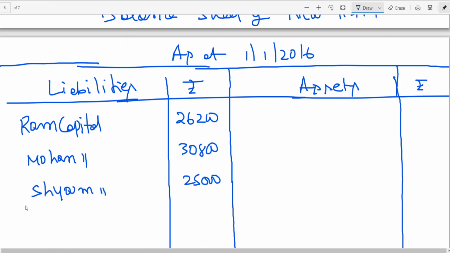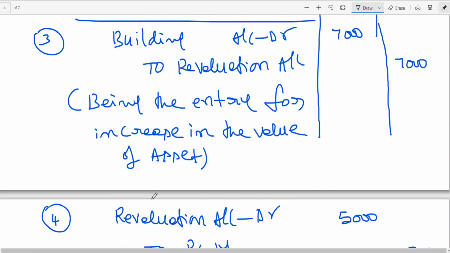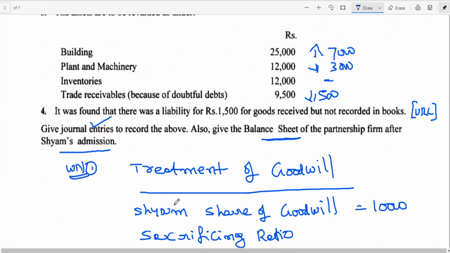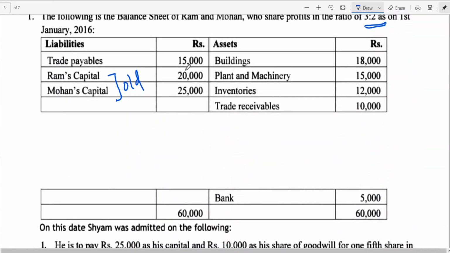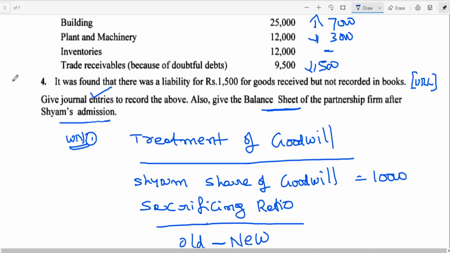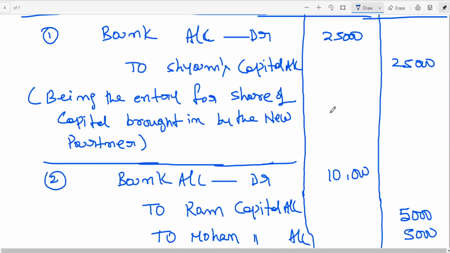Okay, then trade payable. The actual trade payable was given here as 15,000. But we are having one adjustment, no? There was a liability of 1,500 rupees for goods received but not recorded. Goods received but not recorded means omission.